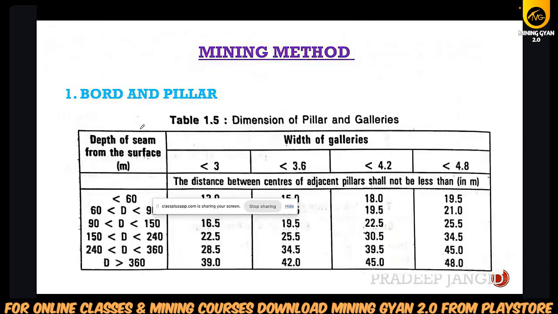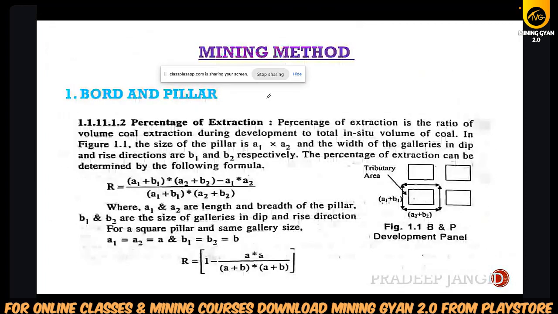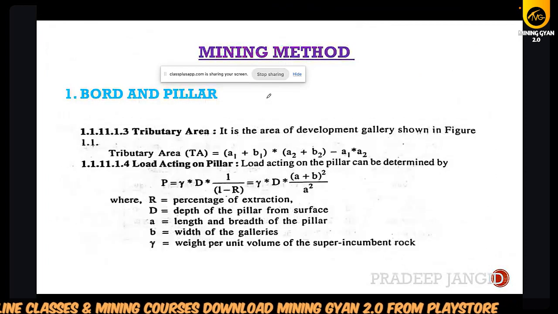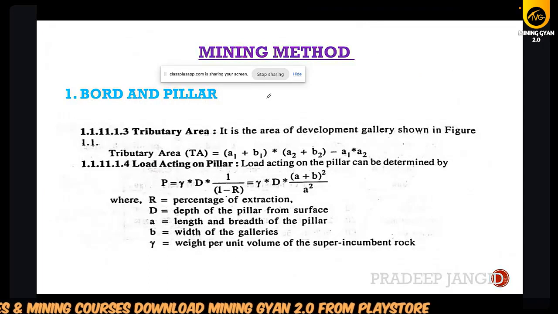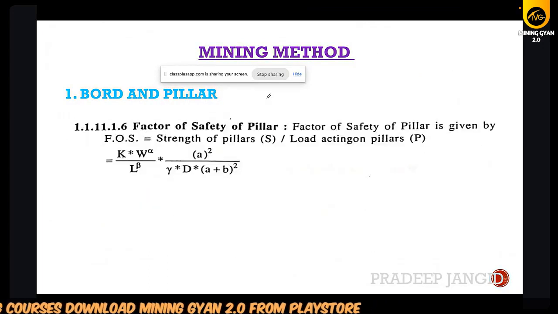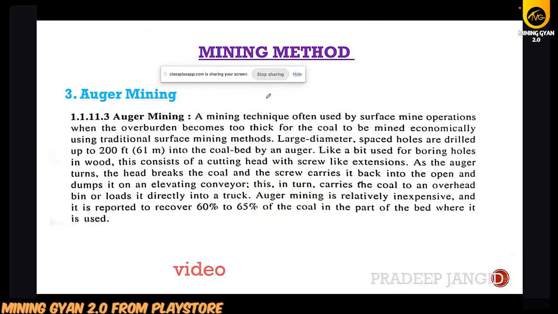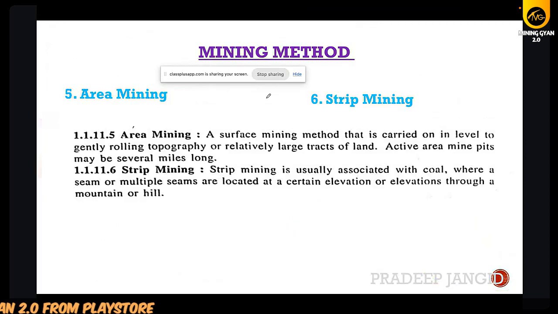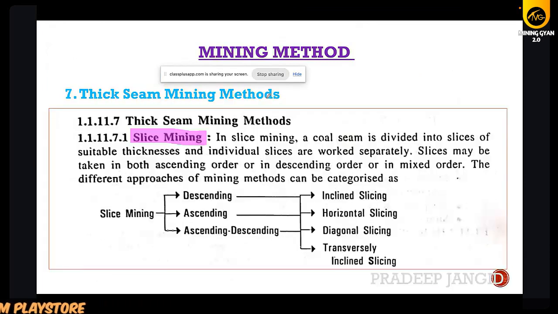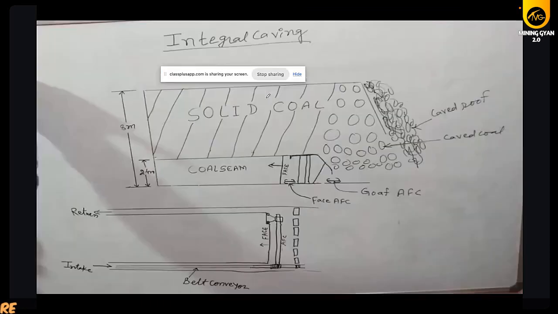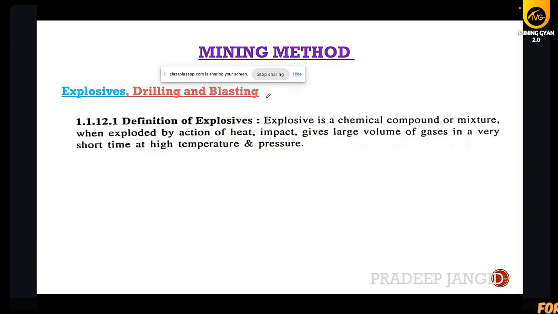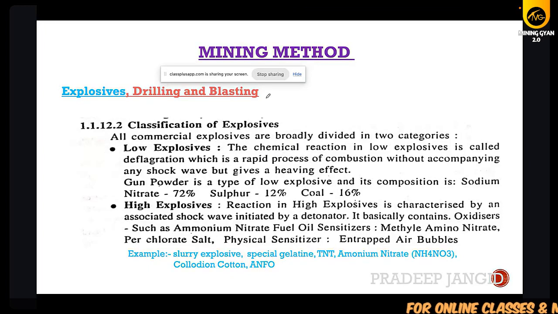So we have seen board and pillar. This chart you should remember. And board and pillar, the percentage of extraction, tributary area, loading acting on the pillar, strength of the pillar, factor of safety, line of extraction, hydraulic mining we had seen, auger mining, contour mining, strip mining, area mining, thick seam, slice mining, and sublevel caving, explosive drilling, blasting. I told you to read more about it from volume 1, chapter 8, I think.